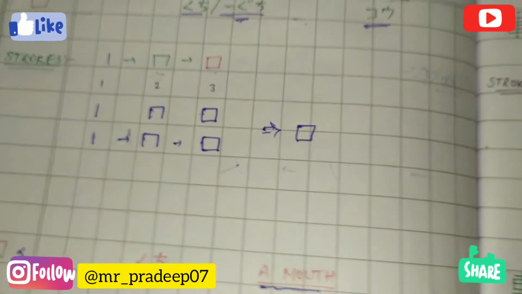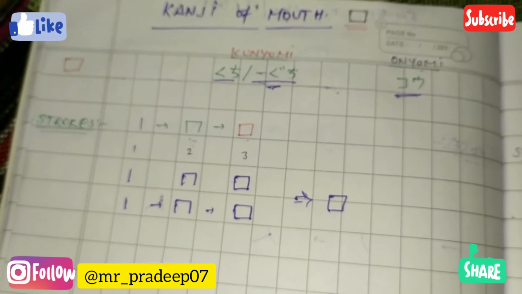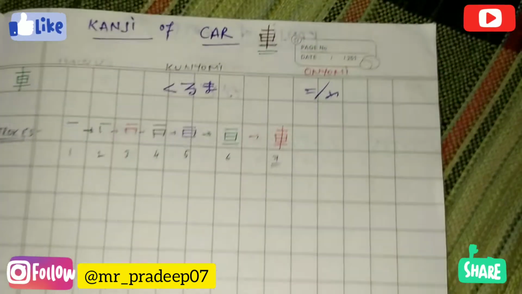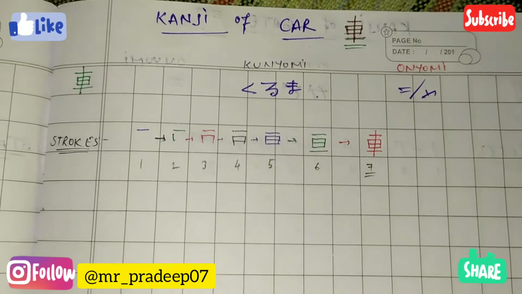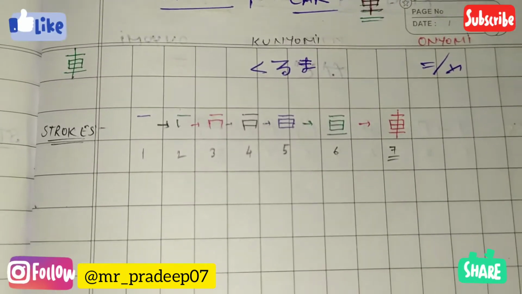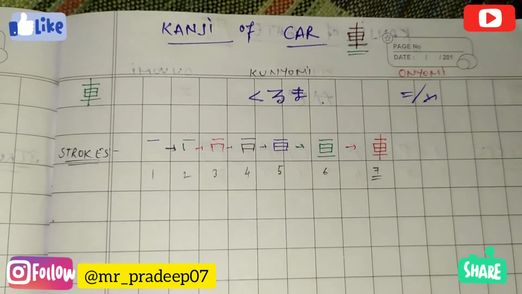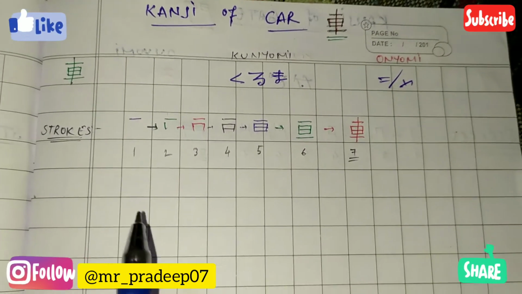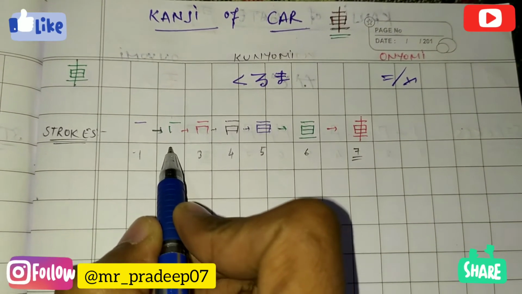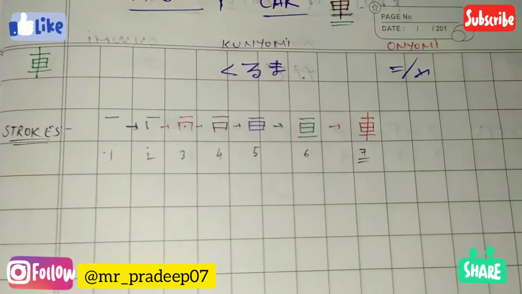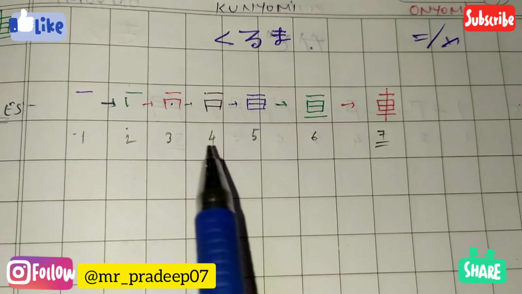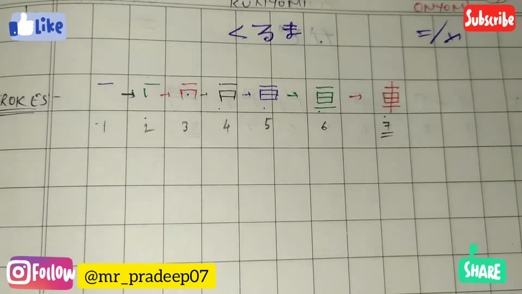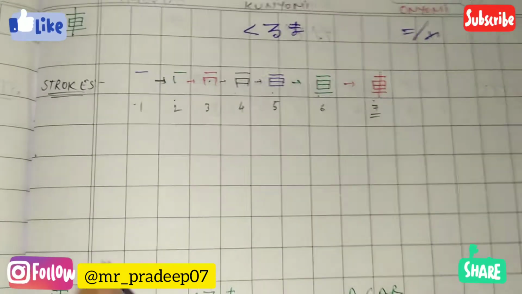So this is the kanji of mouth. Let's move to the next kanji. This is the kanji of kuruma. Kuruma means car. So this is the kanji of a car. This kanji has 7 strokes. You can see here ichi, ni, san, yon, go, roku, nana. Let's practice.